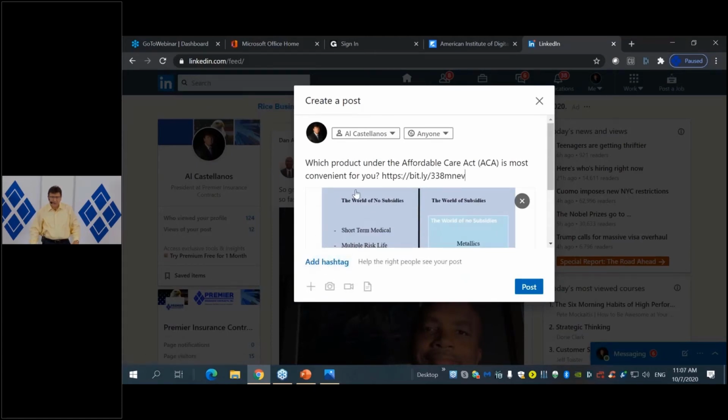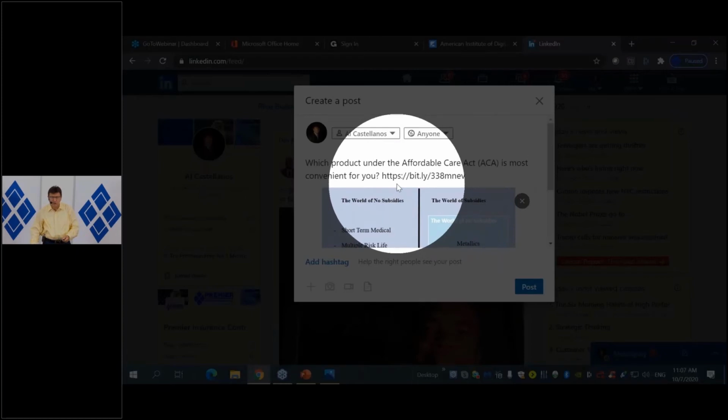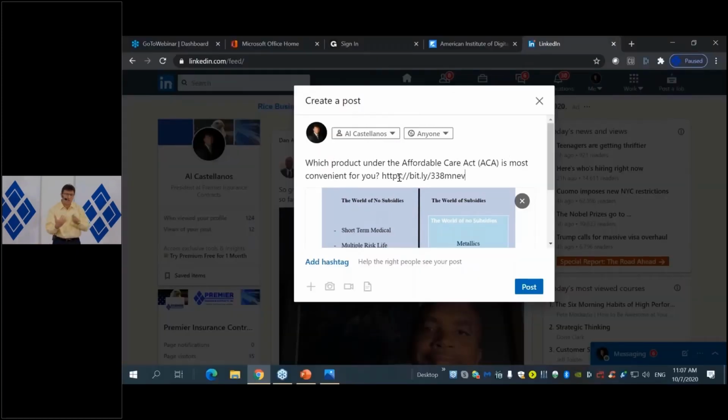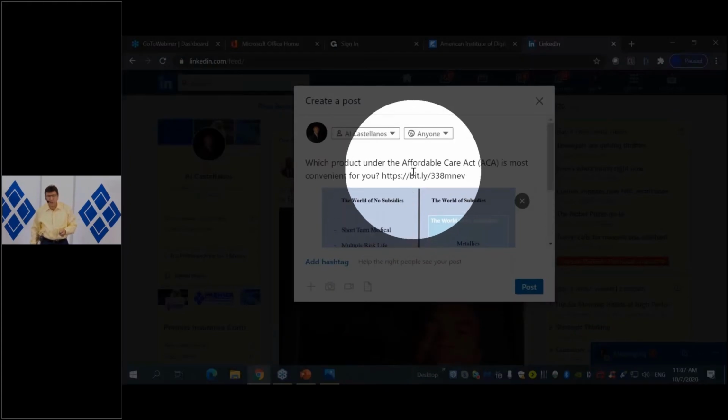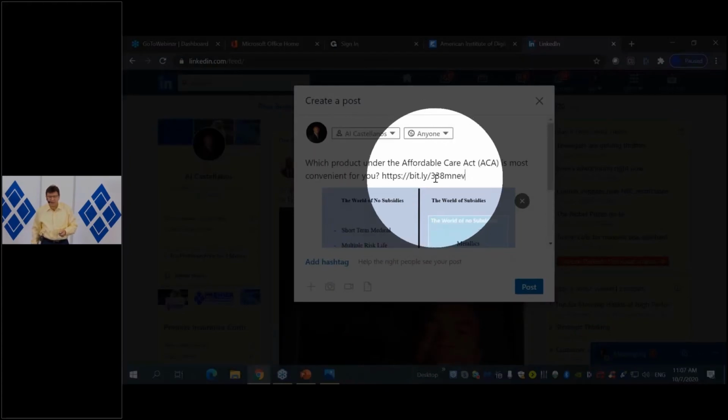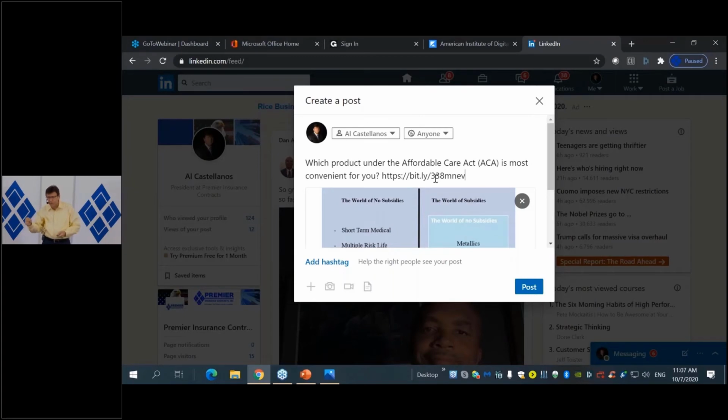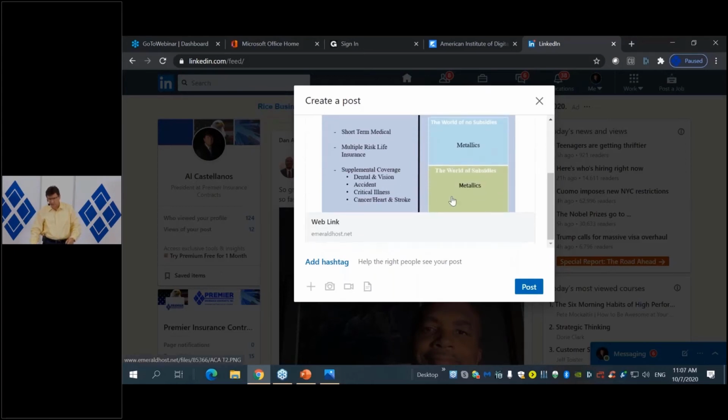Okay. Now, here is the message. Which product under the Affordable Care Act is most convenient for you? And here you see the bit.ly shortener. Now, remember, right now, I am in a conversation with the LinkedIn editor. So everything that I copied and pasted is showing. And what the LinkedIn editor did was it followed this instruction that I placed here, and it imported the image. So you need to make sure that you can see the image there. So there is the image.